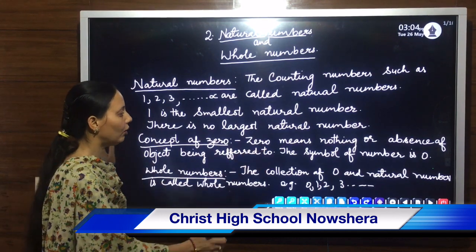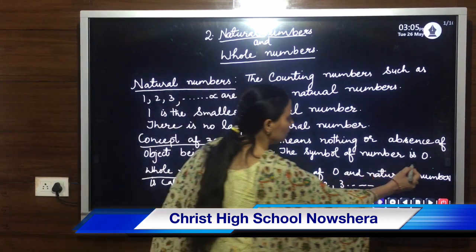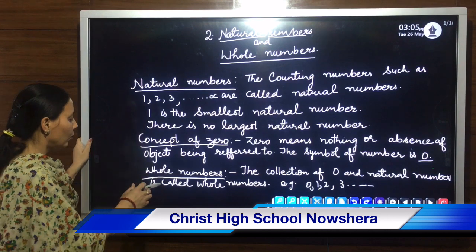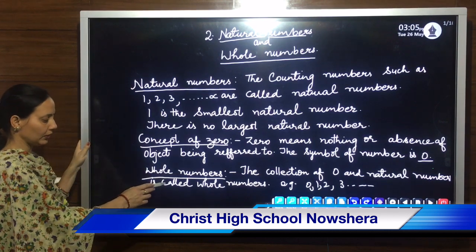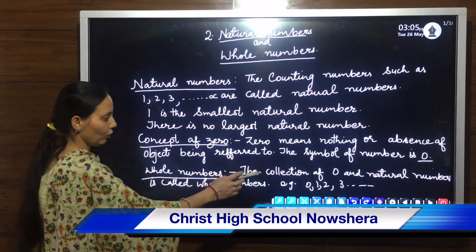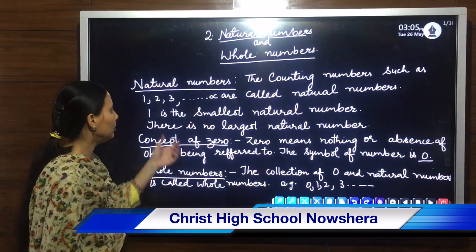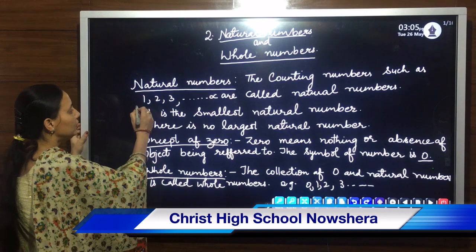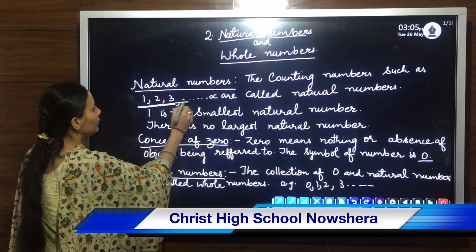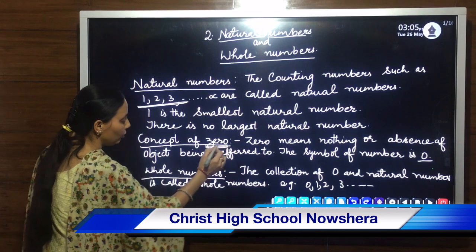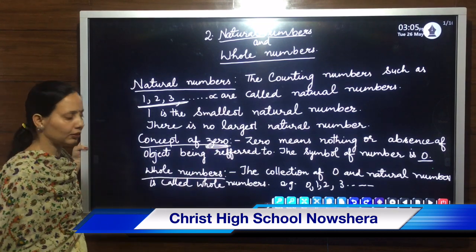The symbol of that number 0 is this O. We will write 0 as O. Next is whole numbers. The collection of 0 and natural numbers is called whole numbers. First we have these natural numbers. When we combine these natural numbers with this 0, we get whole numbers.